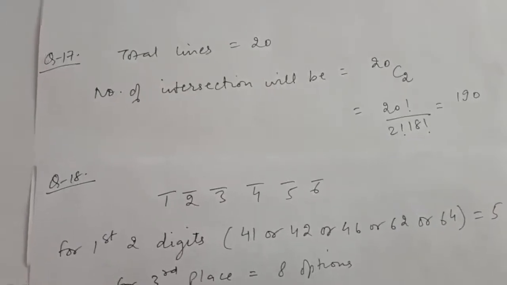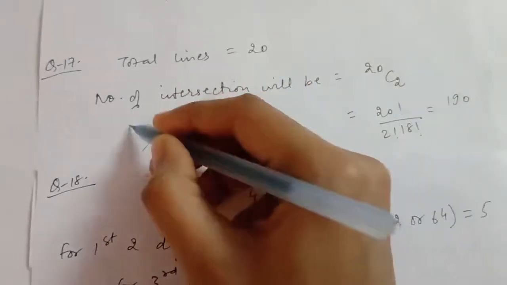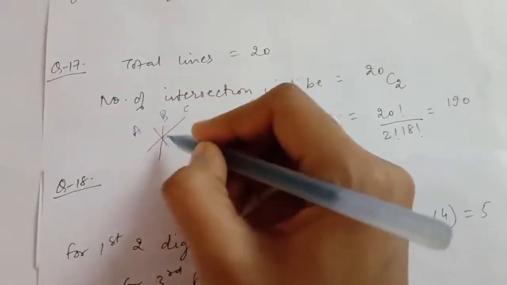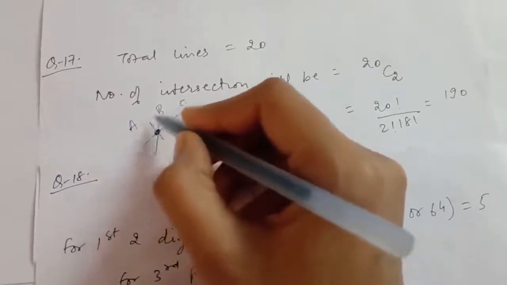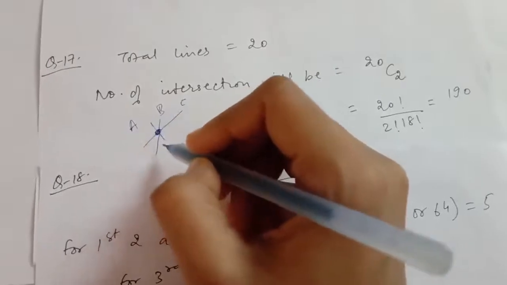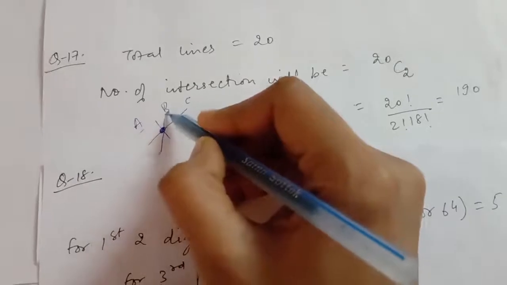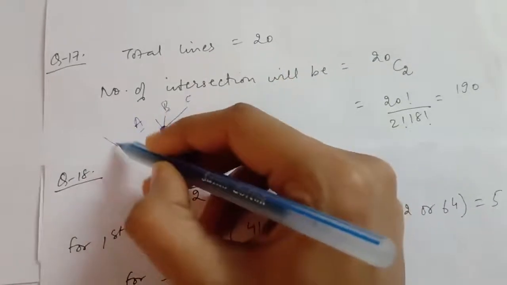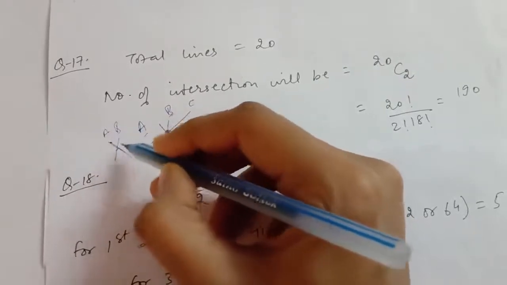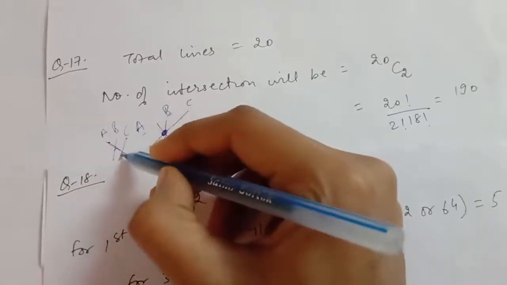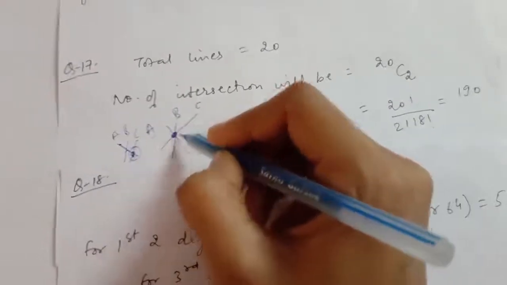Suppose these are the 3 lines A, B and C. If they are intersecting at the same point, then we say that these 3 lines are concurrent. Now in the question it is given that the 3 lines are not concurrent. That is, if I take A and B, they will give me one intersection, and if I now take A and C, they will give me another point of intersection, because no 3 are concurrent.